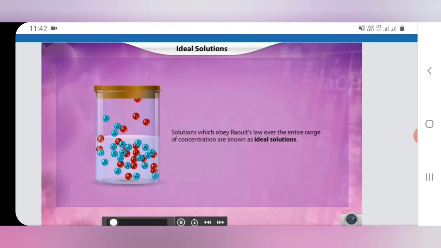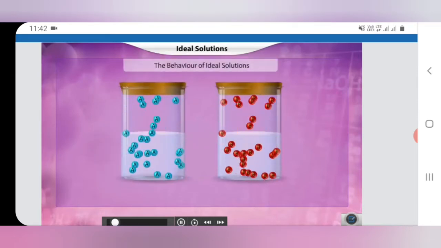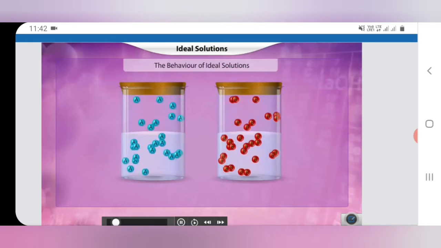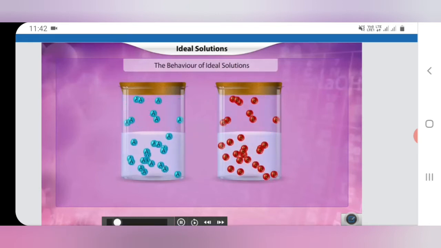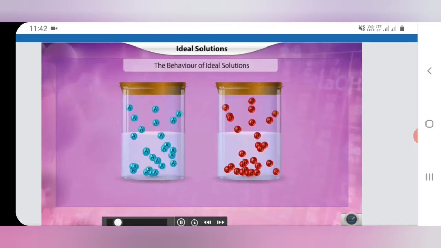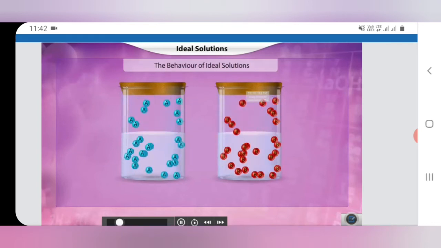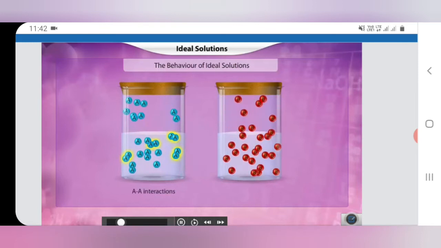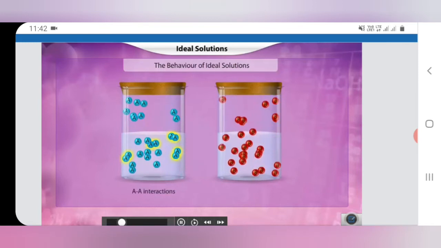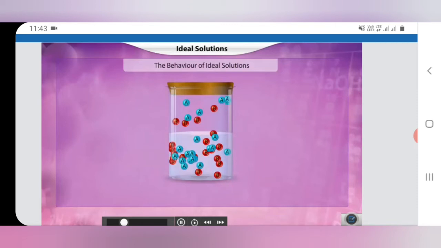Now, consider a solution containing both these components A and B. This solution will have AA interaction, BB interaction, and also a new type, that is AB interaction. If this solution is an ideal solution, then the intermolecular attraction between AB would be similar to the intermolecular attractive force between AA and BB interaction.